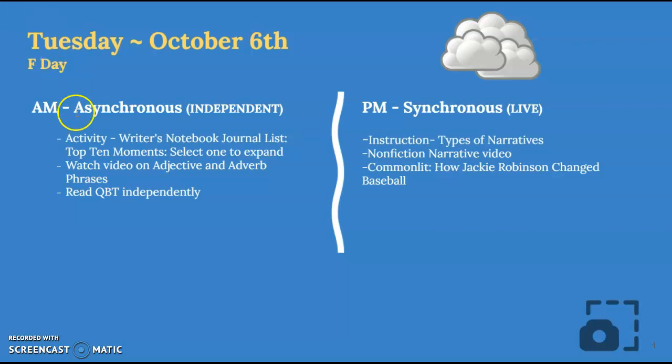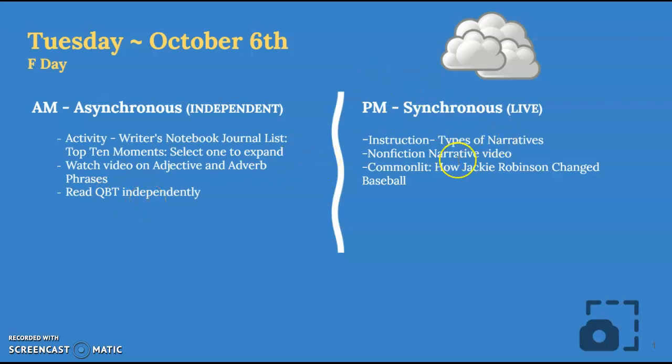So for periods 2 and 4, you're doing the writer's notebook top 10 moment journal list. You're going to watch a video on adjectives and adverb phrases, and again, I encourage you to kind of pause before each one to see if you can figure out the answer before I go over it. And then you're going to read your quarter book talk book independently.